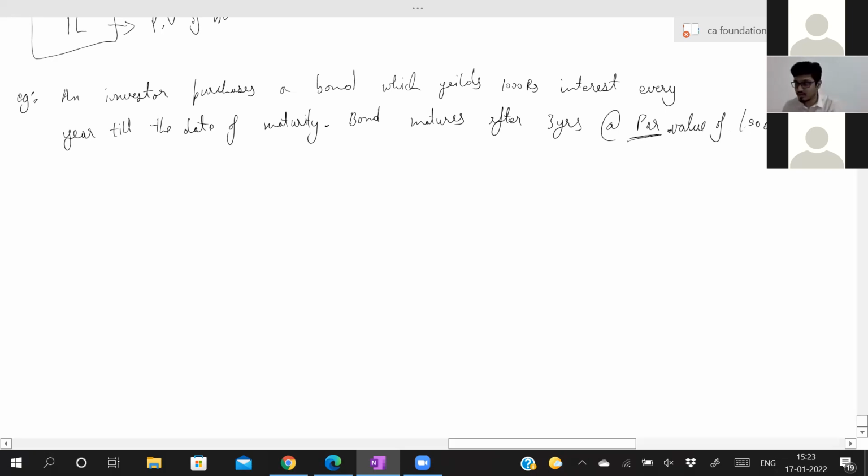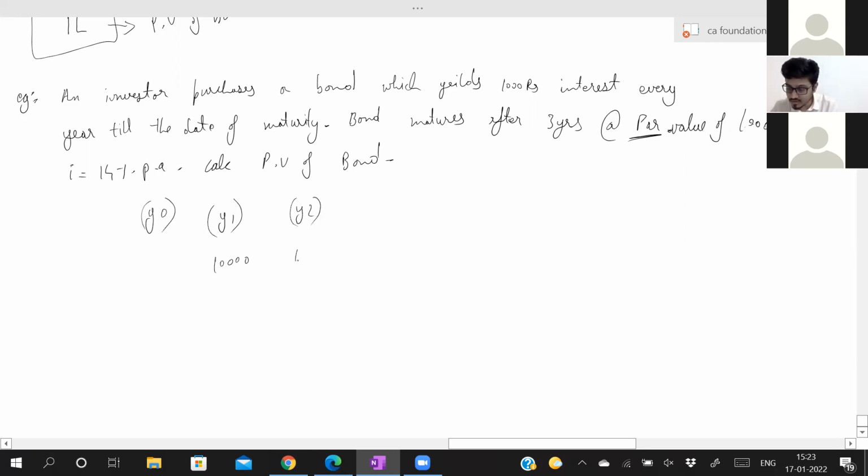Par value of 10,000. Now i is equal to 14% per annum. Calculate present value of bond. First understand what is happening. At Y0, how much is he investing? We don't know. Now Y1, you are receiving 1,000. Y2, you are receiving 1,000. Y3 also you are receiving 1,000. I'm sorry, you are receiving 1,000 rupees interest every year.